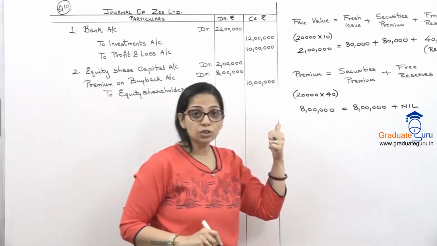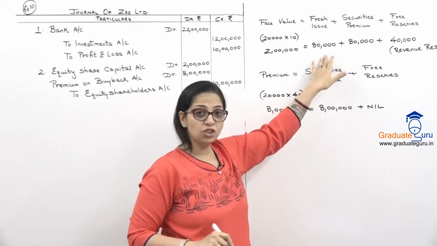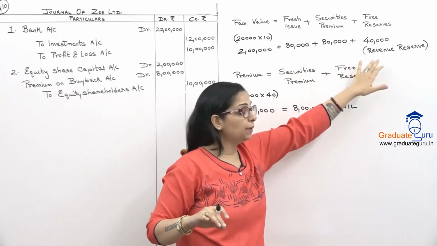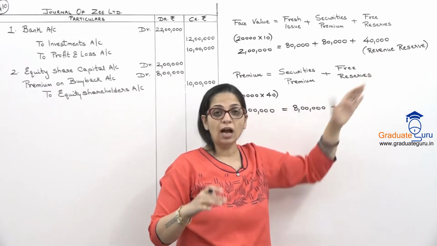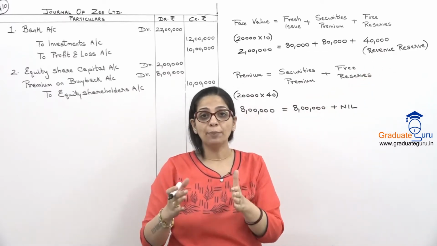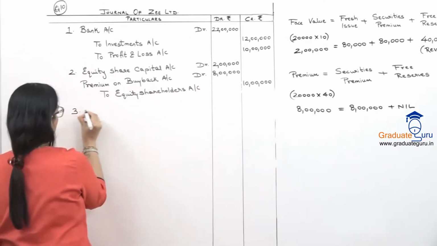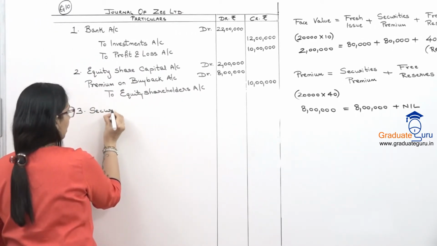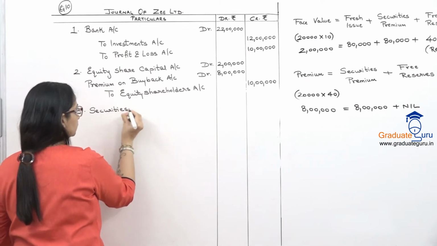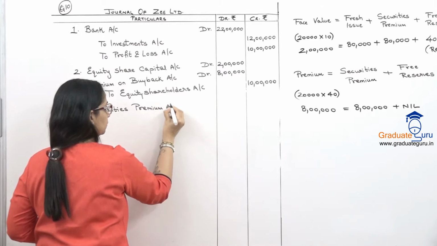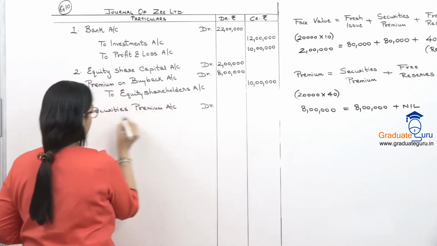Now what have we used for the face value? Fresh issue, for which no entry will come. But for the securities premium and the revenue reserve, I will transfer it to capital redemption reserve. So, securities premium account debit, also revenue reserve.